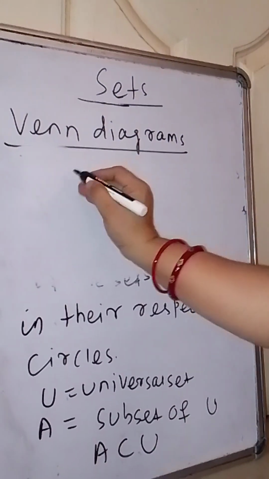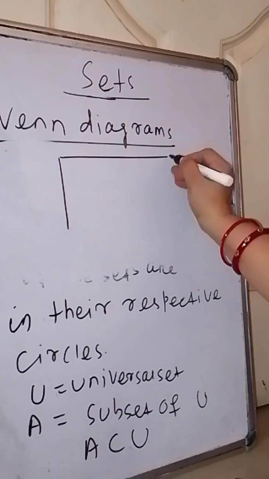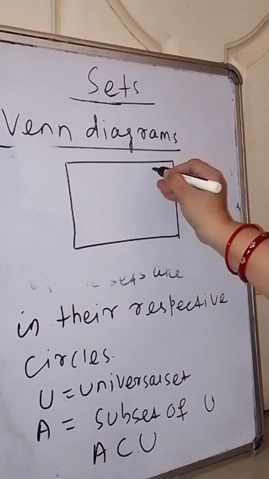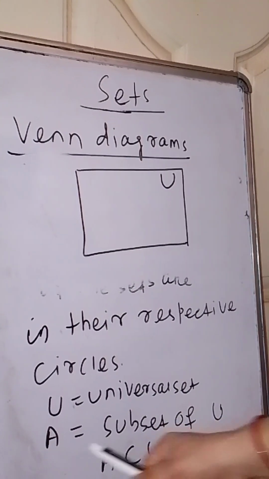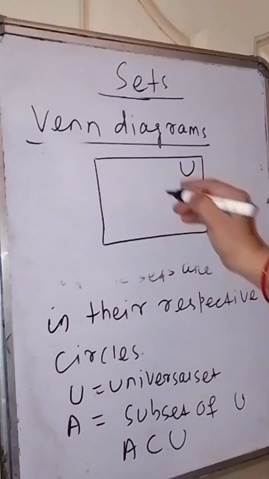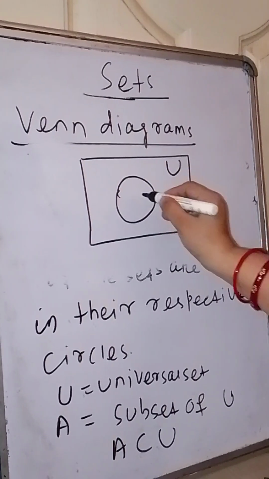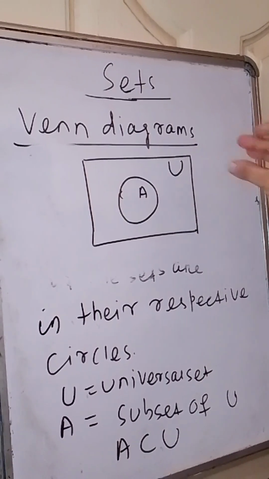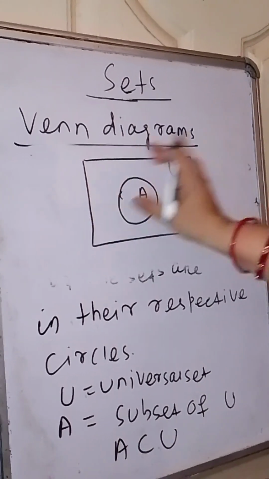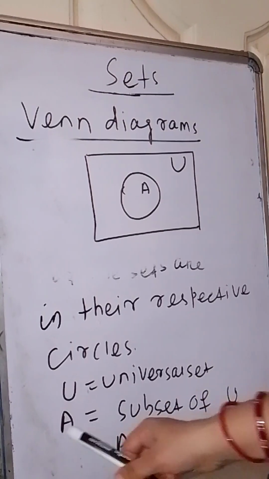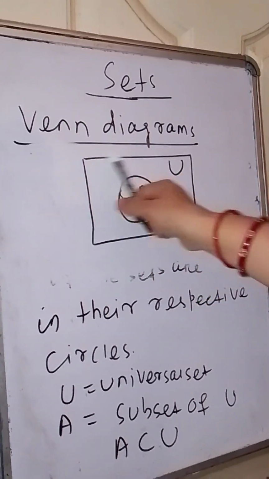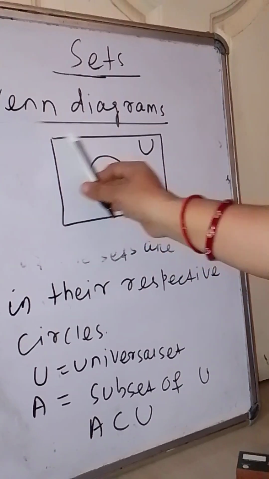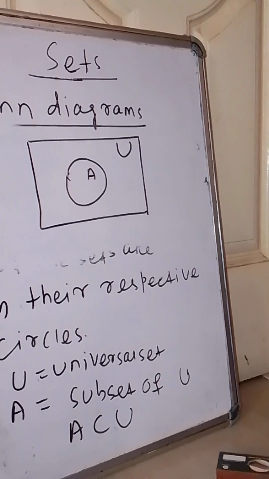Here we said the universal sets are represented by rectangles, so we use a rectangle to represent the universal set, and since A is a subset of U, set A will be represented by a circle which is inside this universal set. So this is the Venn diagram: the universal set is represented by a rectangle, and A, which is a subset of this universal set, is represented by a circle lying inside it.